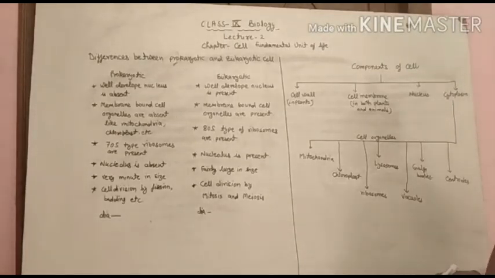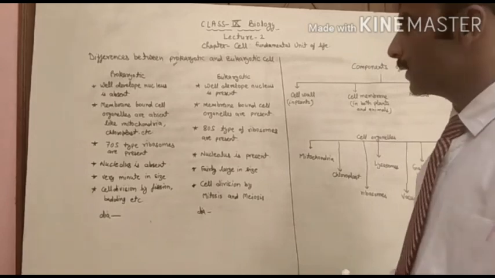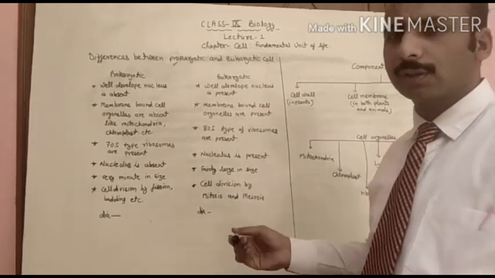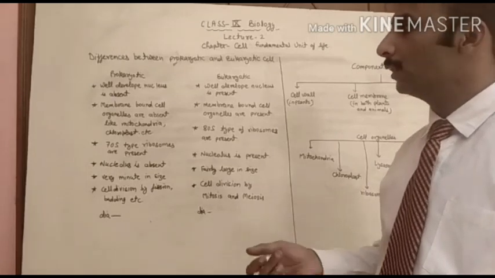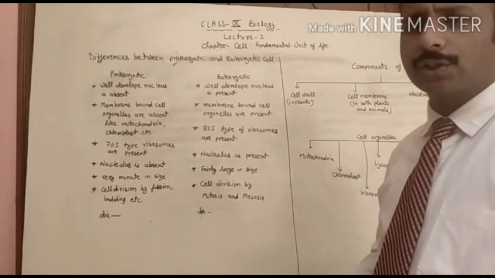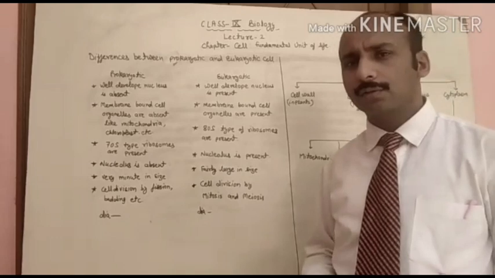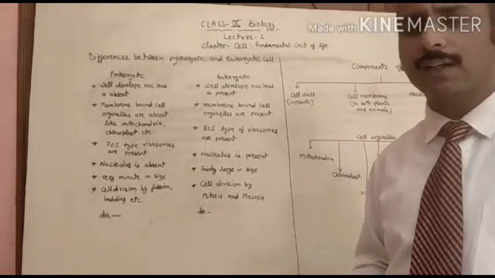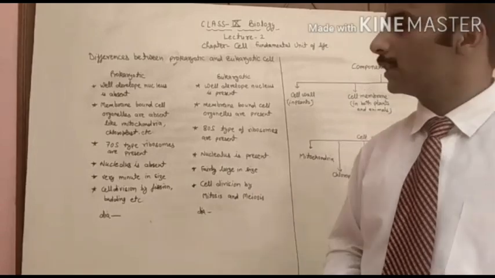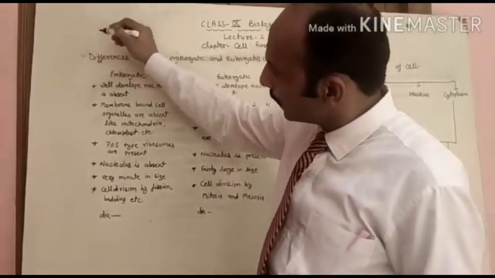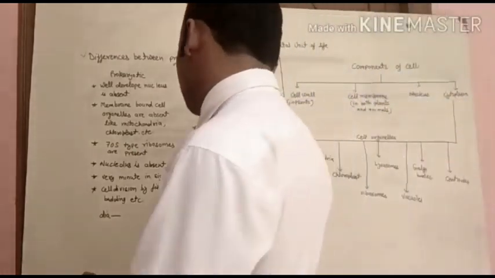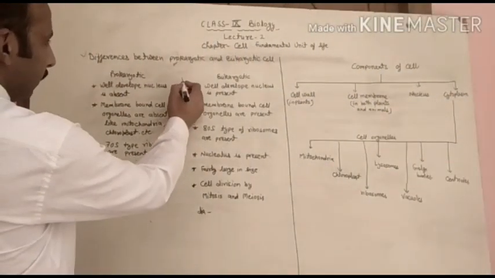So students, today's next topic is the differences between prokaryotic and eukaryotic cells. Before this topic, we studied the definition of prokaryotic cells and eukaryotic cells, that is, what kind of cells are called prokaryotic and what kind are called eukaryotic. Now the next topic is the differences between the prokaryotic and eukaryotic cell. A few points I have written here.